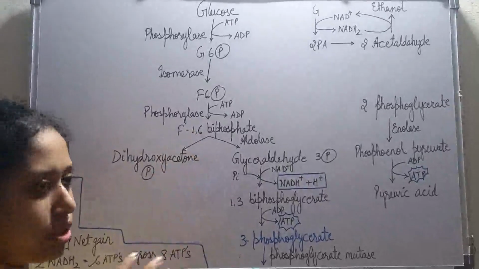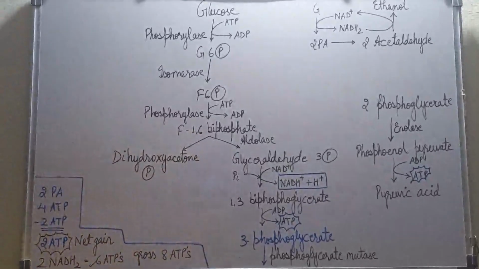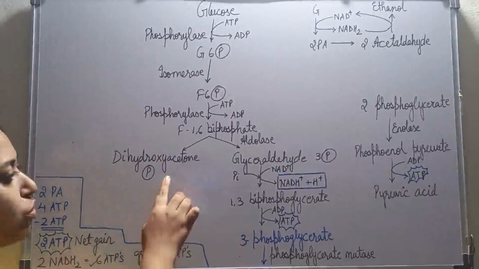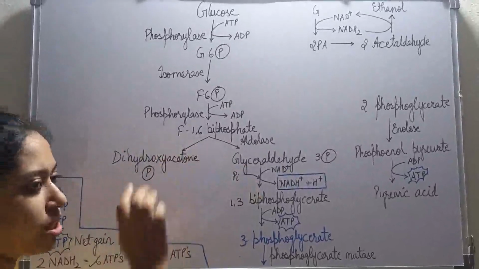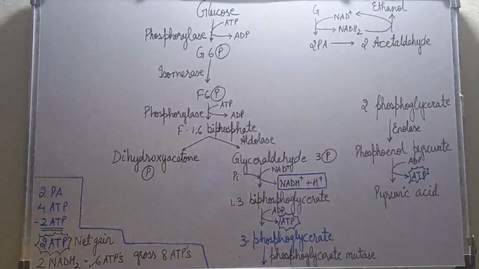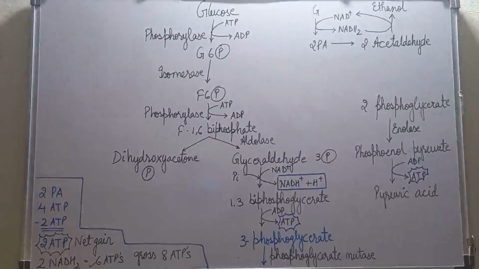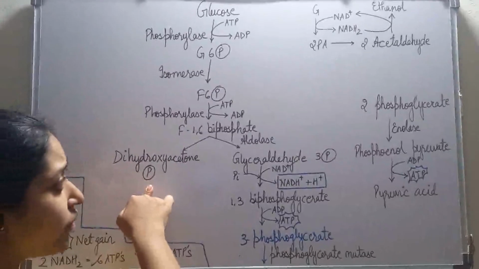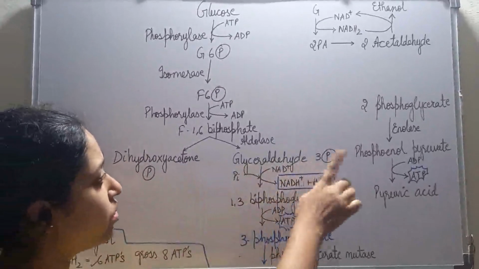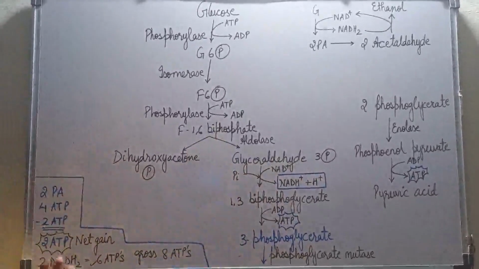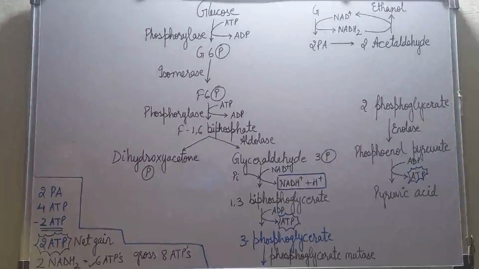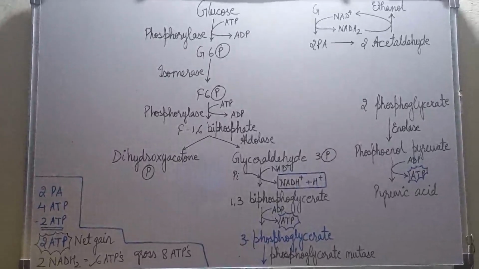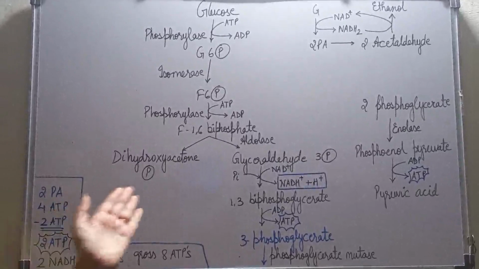Now this fructose is a 6-carbon compound. This fructose 1,6-bisphosphate will divide into 2 parts, that is, into a 3-carbon compound and a 3-carbon compound. This 6-carbon compound will convert into 2 compounds, both 3-carbon compounds: one is dihydroxyacetone phosphate and the other is glyceraldehyde 3-phosphate. The phosphate is also being divided into 2 parts. First of all, fructose is divided into 2 parts, the 6 carbons of fructose getting divided into two 3-carbon compounds.